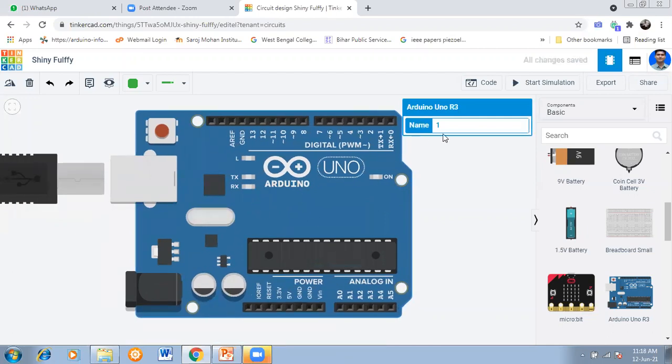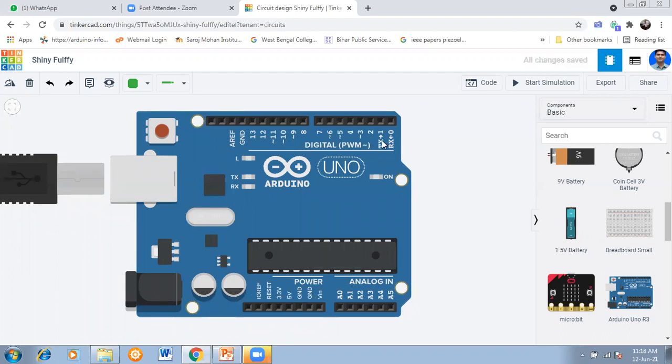See, RX, TX: when we use any sender-receiver system, such as Bluetooth or a GSM module, we use the transmitter and receiver ports. Otherwise, you can use pins 0 to 13; all of these are digital, and they are called IO pins.